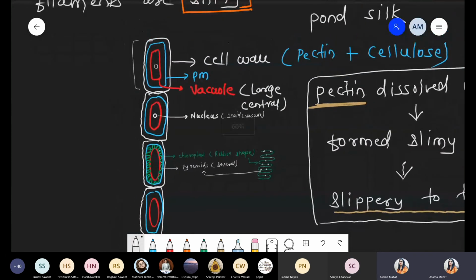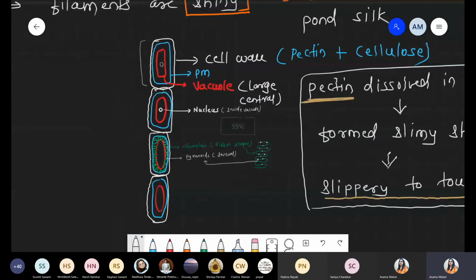Diagram part is over. Done. Okay, Tanmay.